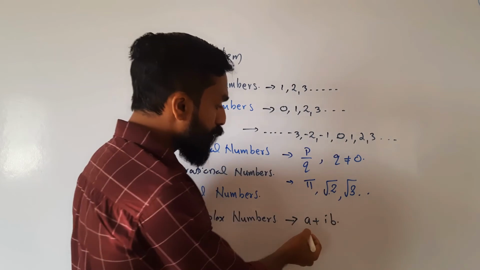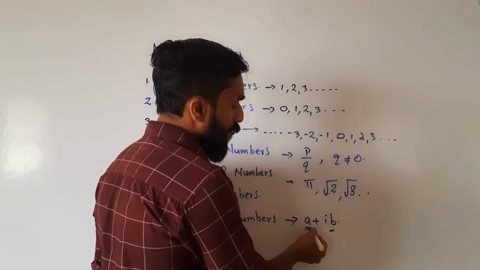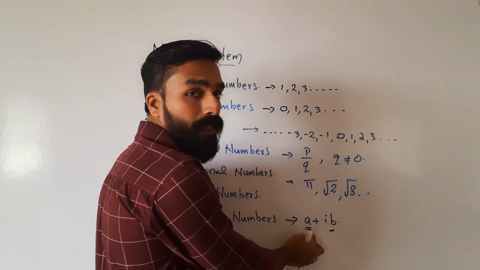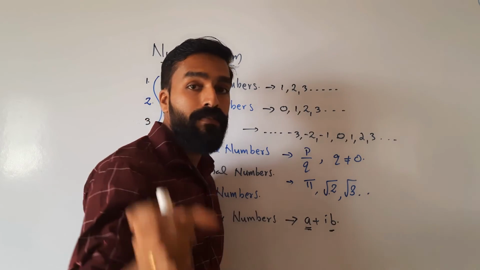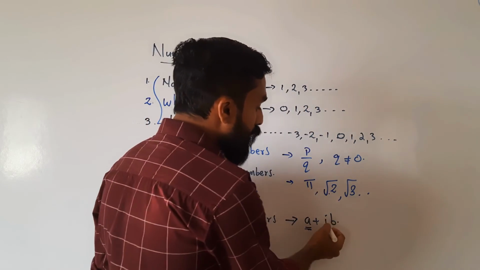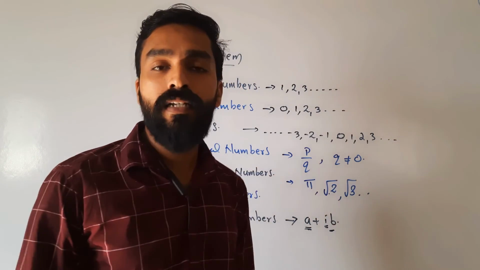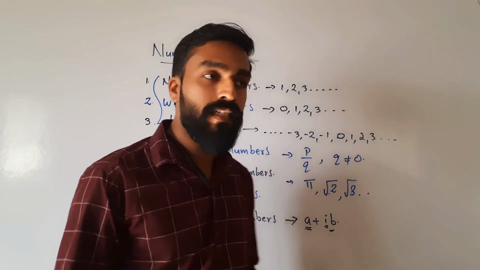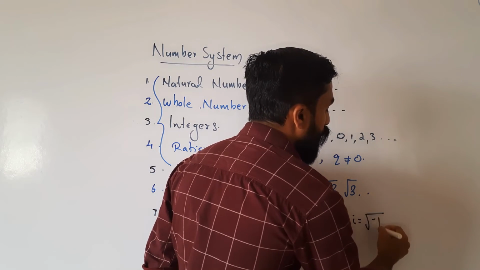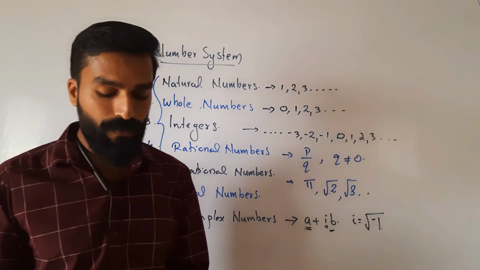In a complex number we know that two parts are there: a is one part and ib is another part. a is called the real part, and the second part, ib, is called the imaginary part. This i is called the imaginary number. The value of i is equal to square root of minus 1. This is the value of i.